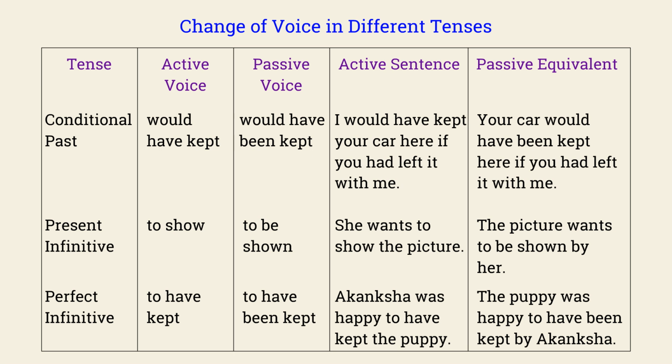Present infinitive: to show, to be shown. She wants to show the picture. The picture wants to be shown by her. Perfect infinitive: to have kept, to have been kept. Akanksha was happy to have kept the puppy. The puppy was happy to have been kept by Akanksha.